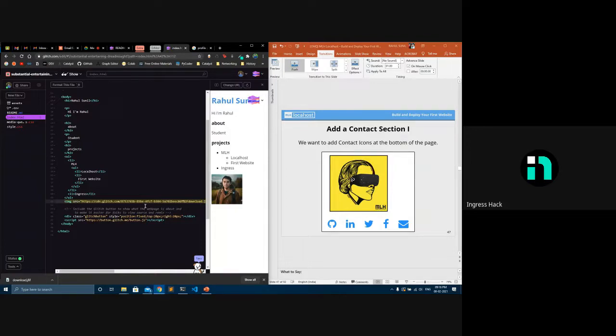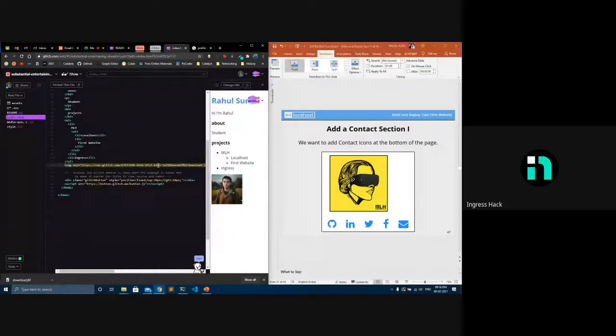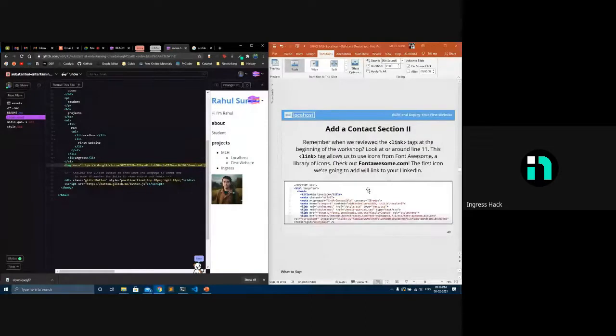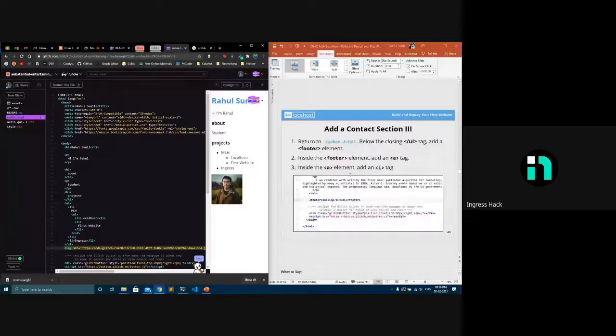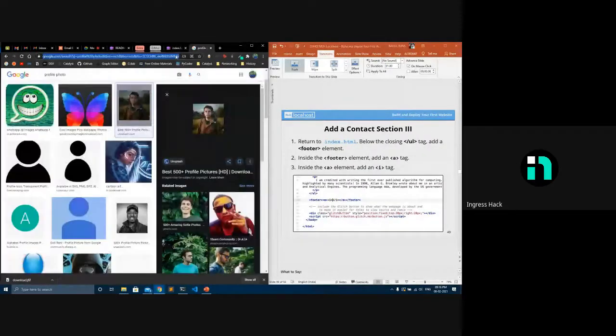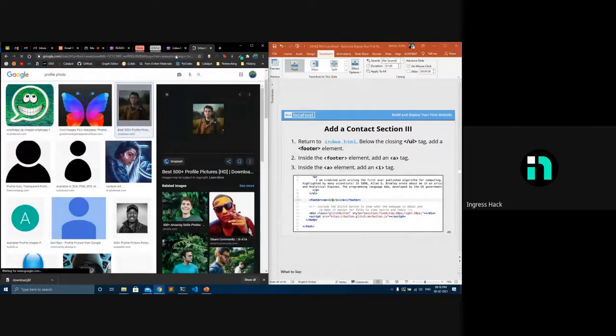So contact section. It will contain the social media icons. Before, I imported the fonts, the icons that I need here. So I'll be using that now. I just imported it like a link, from Font Awesome. Font Awesome contains almost all the icons that you need.